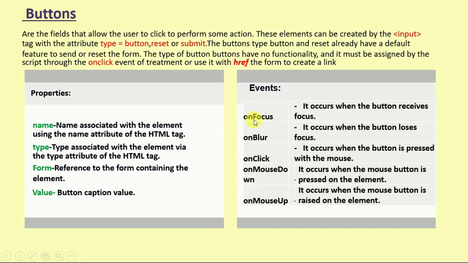And events: on focus occurs when the button receives focus. On blur occurs when the button loses focus. On click occurs when a button is pressed with the mouse.